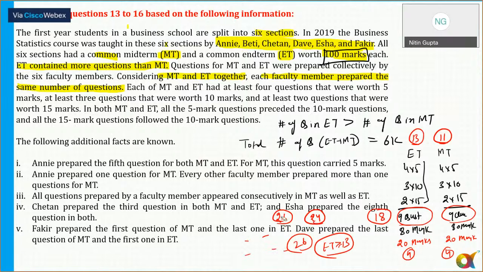So in ET we already got 9 questions, so we have 4 more questions. These extra 4 questions are also of 5 marks each. Yes or no? 4 into 5, 20.